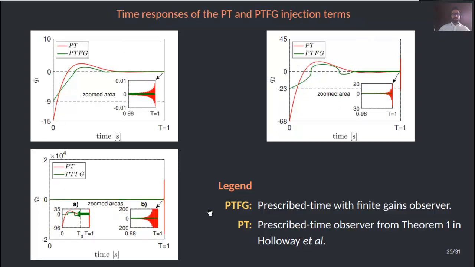The injection terms, of course, are also suffering from this drawback in the case of Holloway et al. As you can see here in the red line, the injection terms from Holloway et al. are suffering from this drawback. Nevertheless, in our case, these drawbacks are not present.